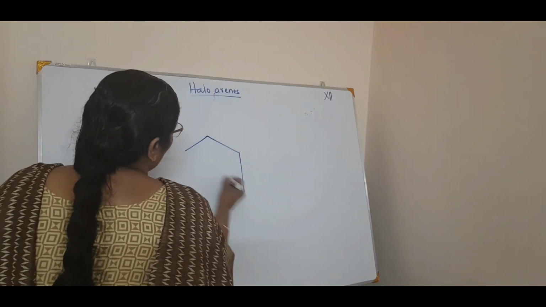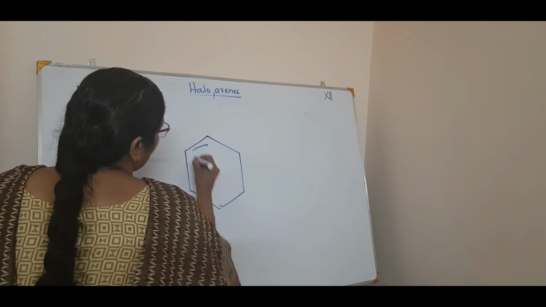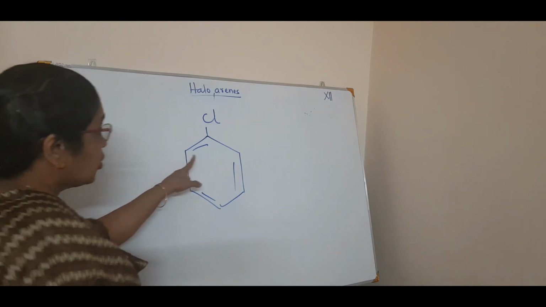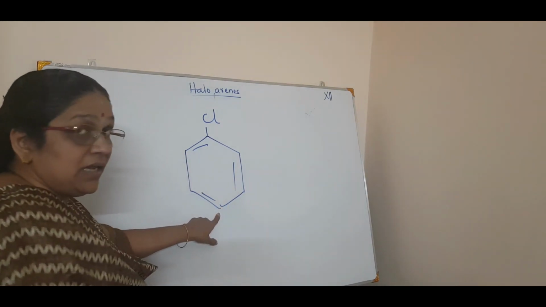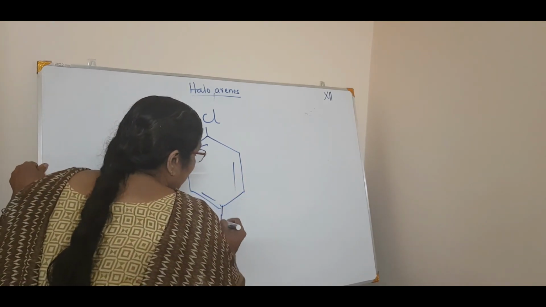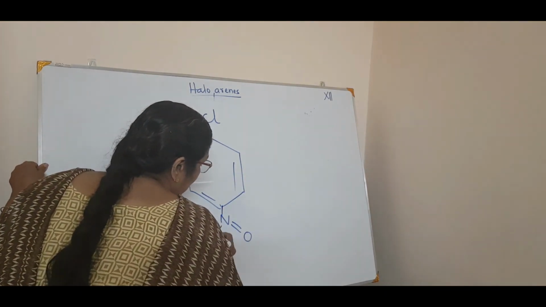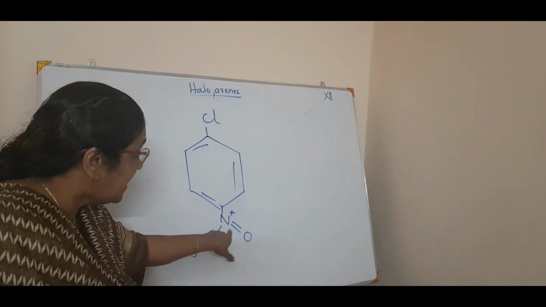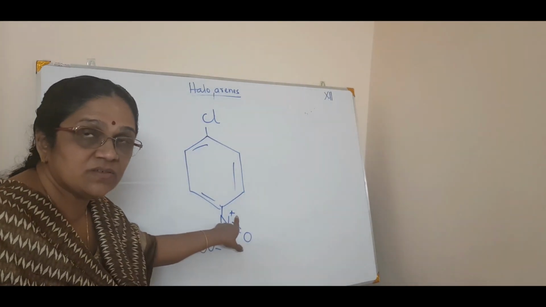See, you have a chlorobenzene. Okay, I am giving you just a clue. Chlorobenzene. Ortho position and meta position, NO2 group will be there. We will study the mechanism. Now, NO2 group is like what? N double bond O, O minus. So, this is the NO2 group. And this N has a plus charge here.